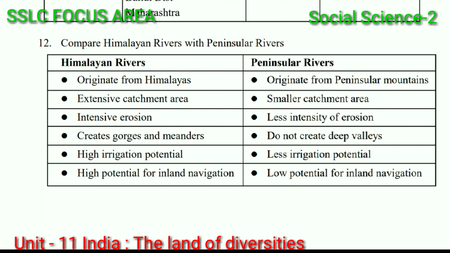And in the case of peninsular rivers, they originate from peninsular mountains. Smaller catchment area, less intensity of erosion. Do not create deep valleys. Less irrigation potential and low potential for inland navigation. These are the comparison of Himalayan rivers and peninsular rivers.